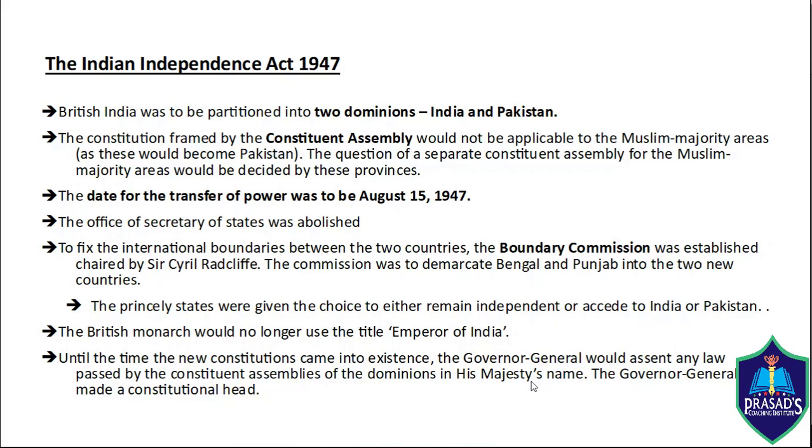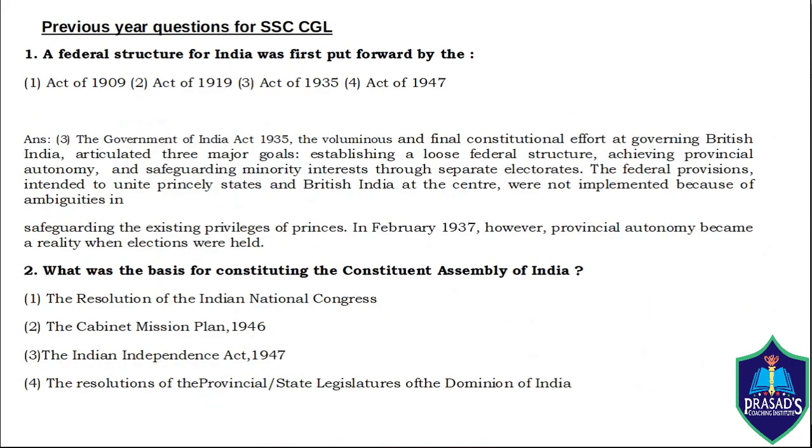This is the last act. So our regulatory act section is over. Let's move on to the next section, that is previous year questions asked in the SSC CGL examination. Let's discuss the first question.